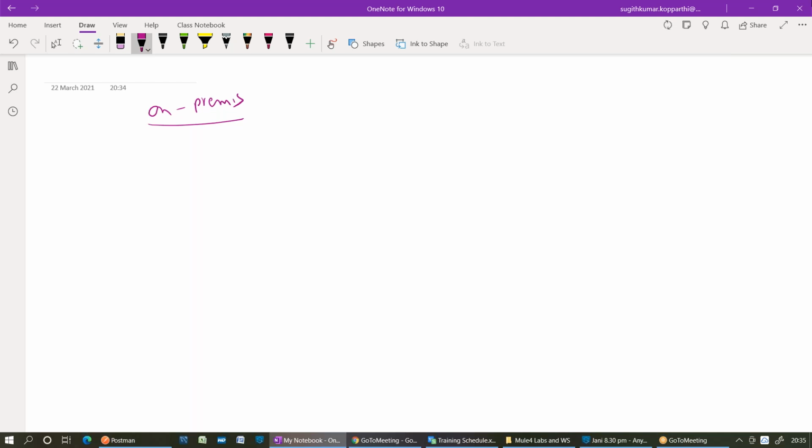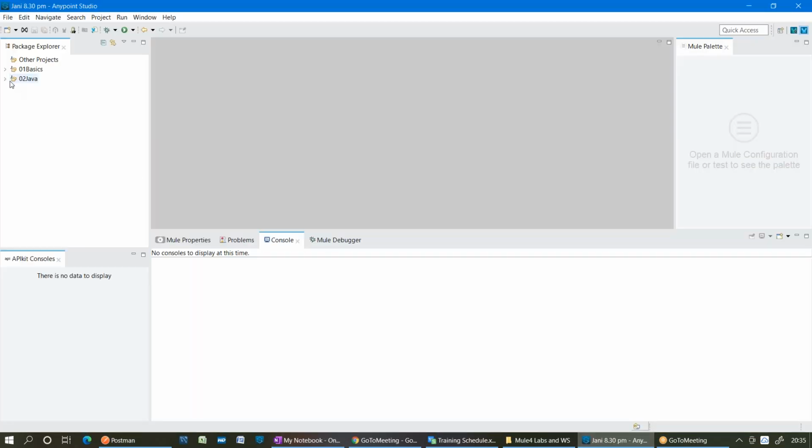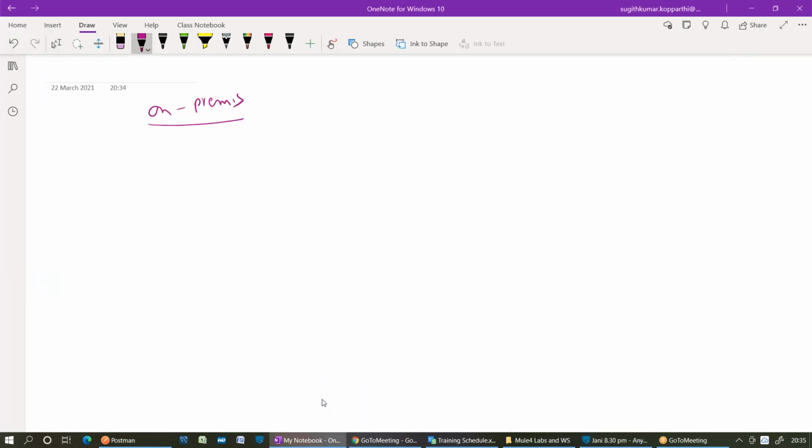So I'm going to deploy the application we created on day 01, Mule Basic Start, which is related to Java. I want to deploy this application on the production environment, that means the local environment. So first of all, how do we export this application out of Studio? I will talk about how to export. Once you export, what type of file are you going to get? What is the language used to create this application? Java.